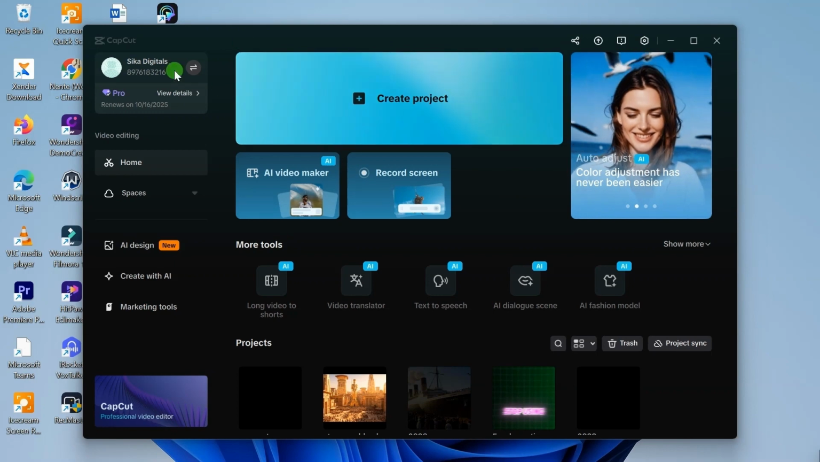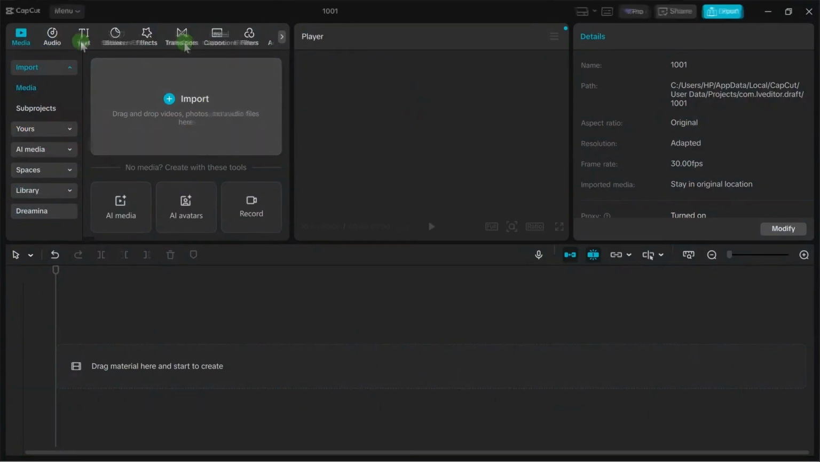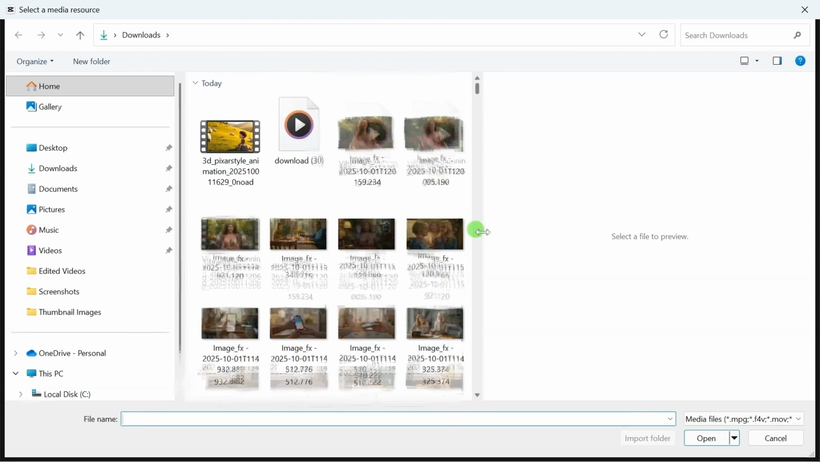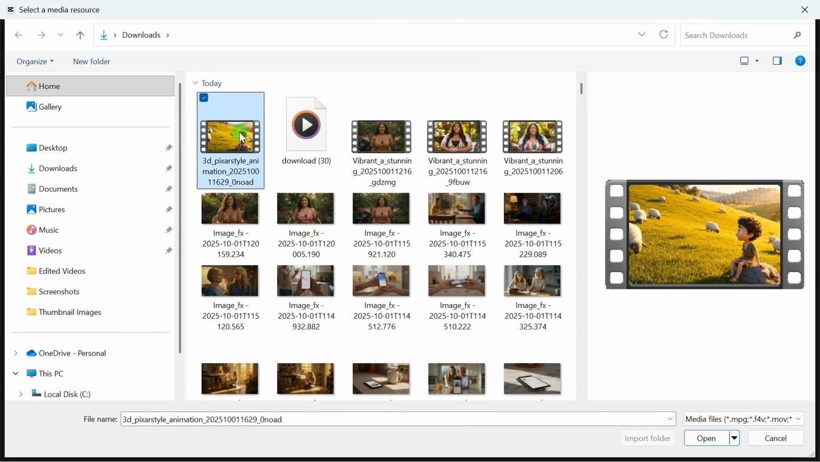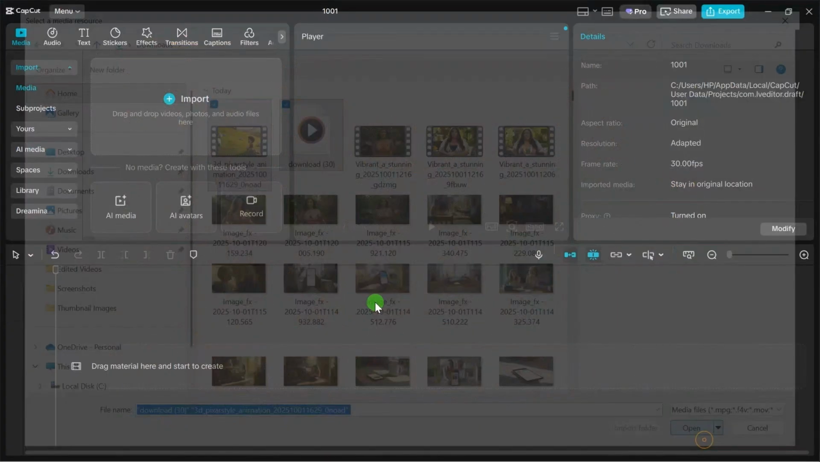Now, CapCut is accessible on your mobile phone, so you can also do that. When you open it, click on create project, and after that you are going to see this entire interface. Click on import to import all the necessary files that you need for your editing. This is the file I need, and then this is the voiceover we also generated. Click on open to import them.